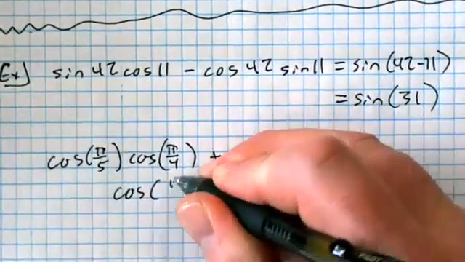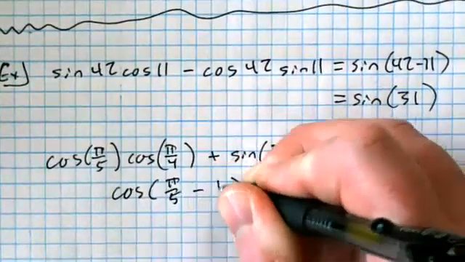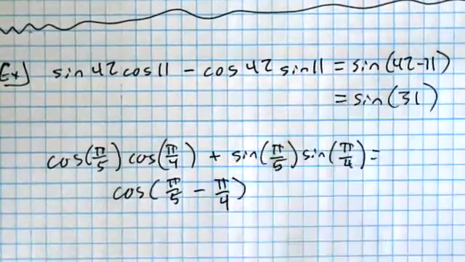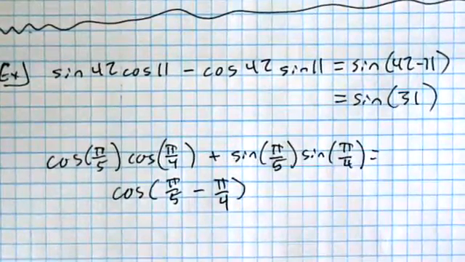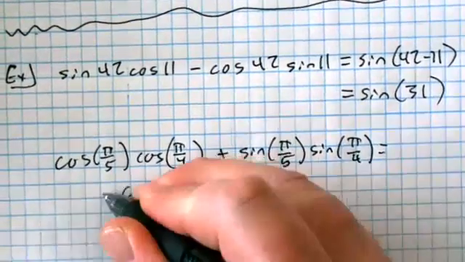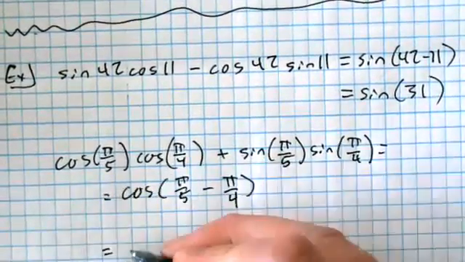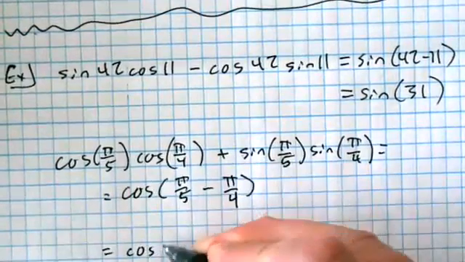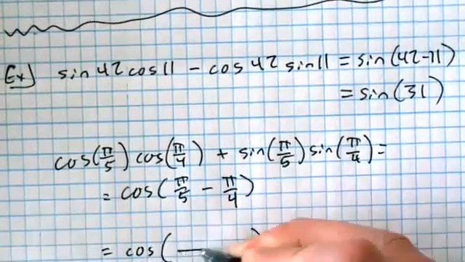And the 2 angles are pi over 5 minus pi over 4. And yeah, we are going to subtract those things and practice our common denominator stuff. Good, that would be a good common denominator, 20. Yeah, let's do them over 20.